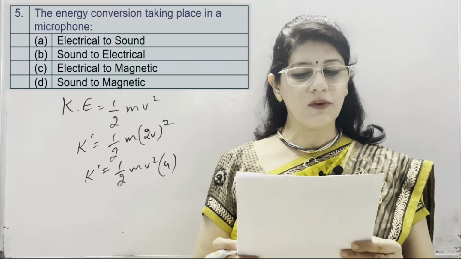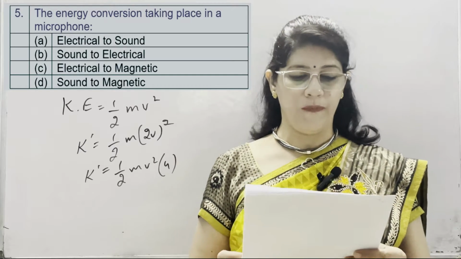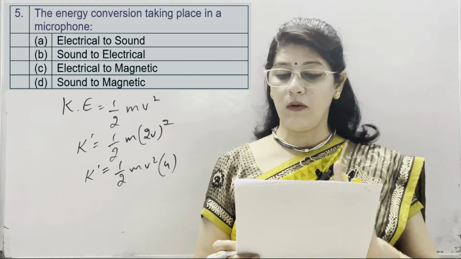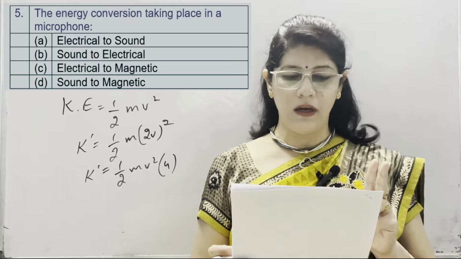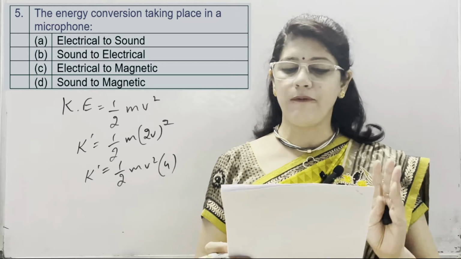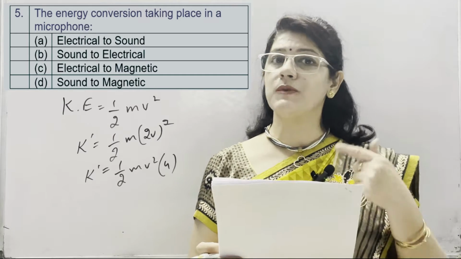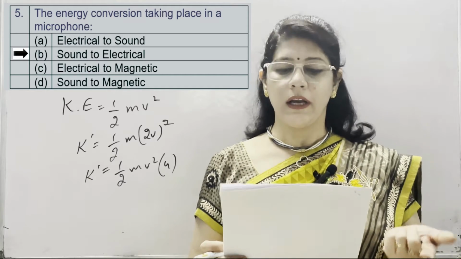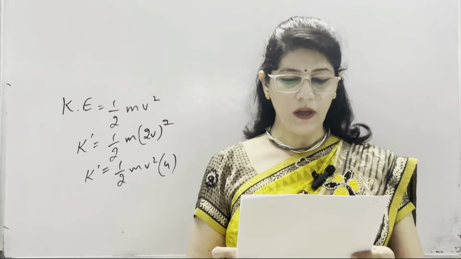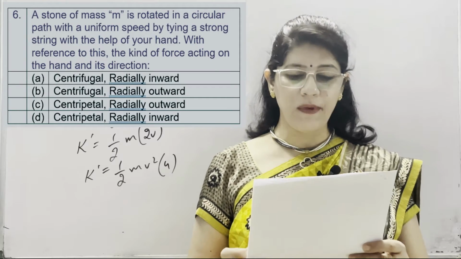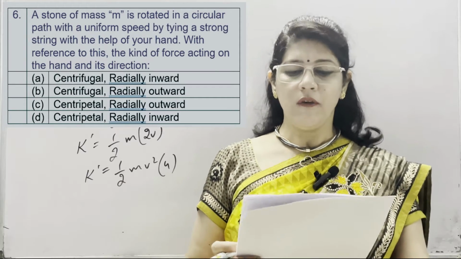Fifth is energy conversion taking place in a microphone. First is electrical to sound, second is sound to electrical, third is electrical to magnetic and fourth is sound to magnetic. In a microphone, energy conversion is from sound to electrical. Correct option is B. Next is a stone of mass m is rotated in a circular path with a uniform